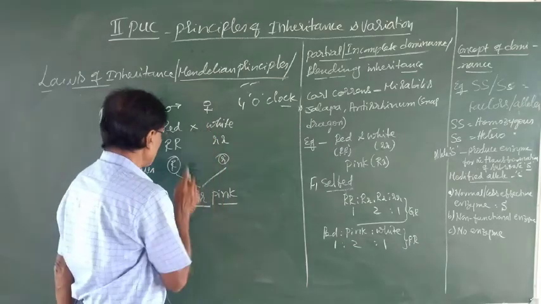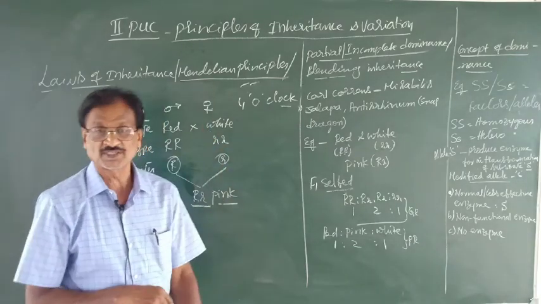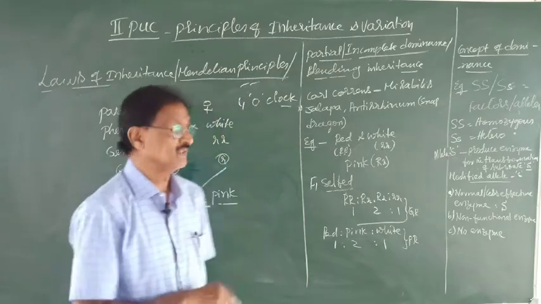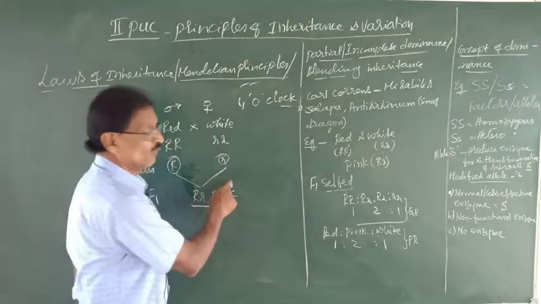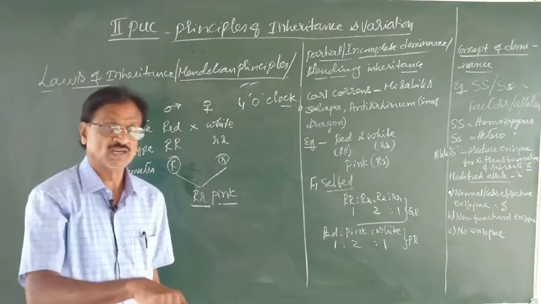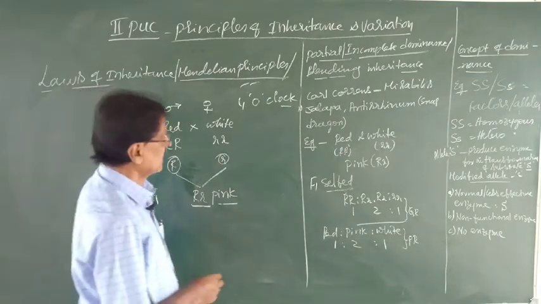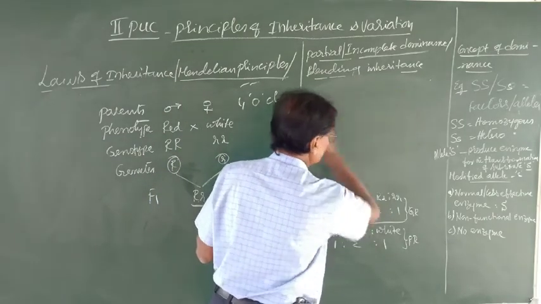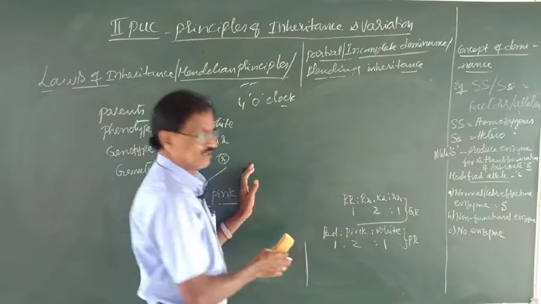Instead of getting red, as per the Mendelian principle, Correns obtained pink. This is due to the incomplete dominance of red over white. Later, he did the same experiment that Mendel did.